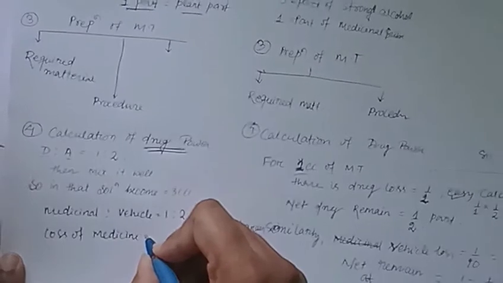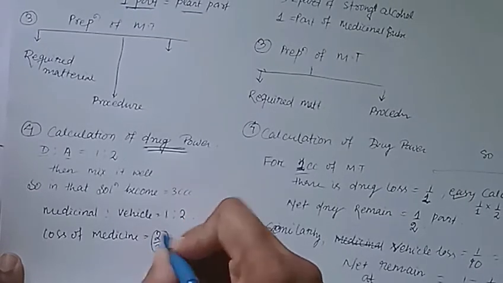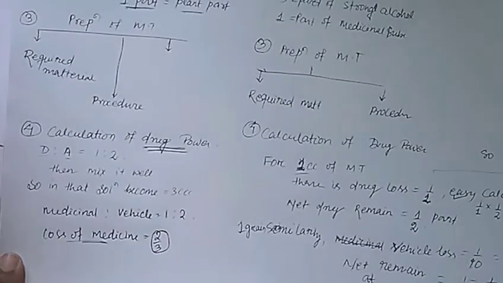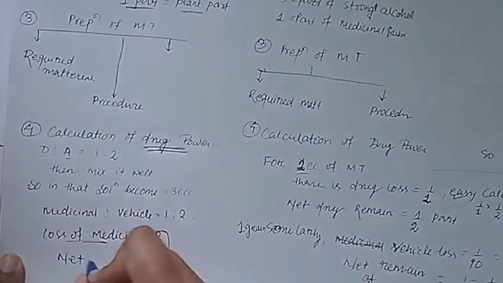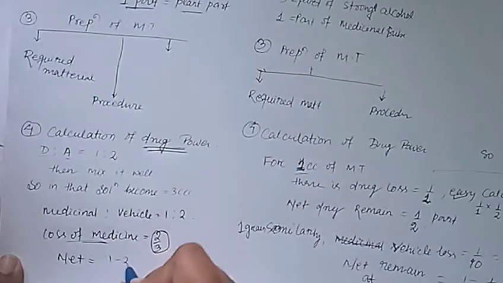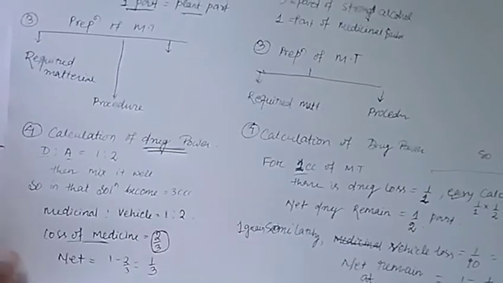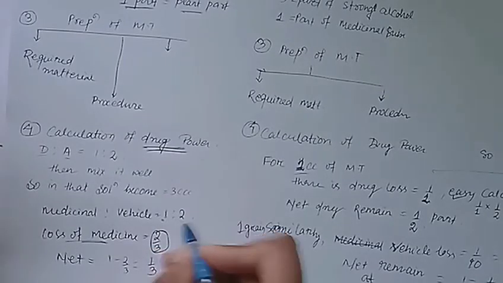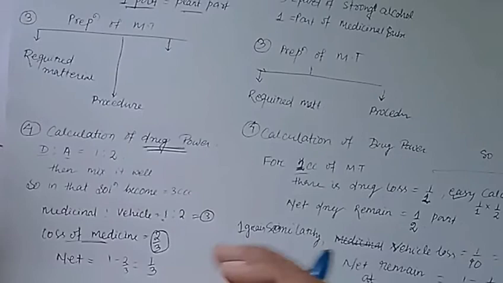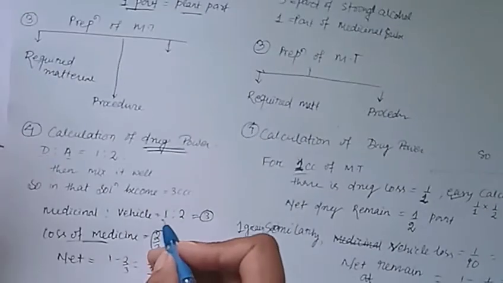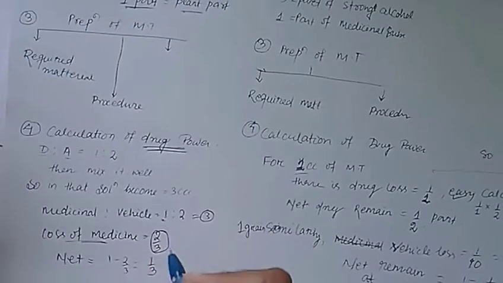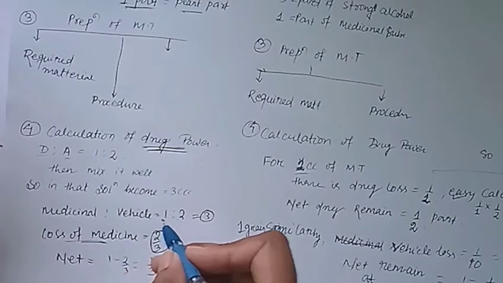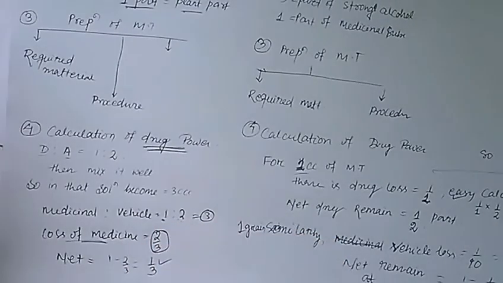So loss of medicine in that solution is what? Is equal to 2/3. So here the question is how the loss of medicine is 2/3, and the net medicine in that solution is equal to 1 minus 2/3 is equal to 1/3. If we consider 1 part of the medicinal substance, and after it we add 2 part of the vehicle, the total amount is 3. In the 3 amount of the solution, we contain 1 part of the medicine and 2 part of the vehicle. So 2 part is not covered up by medicine, so 2 part is lost. Which part remains? 1 part remains. So I mention 1:3.